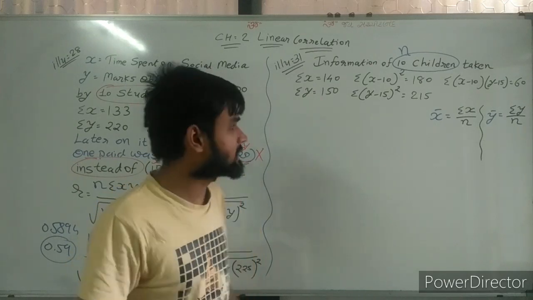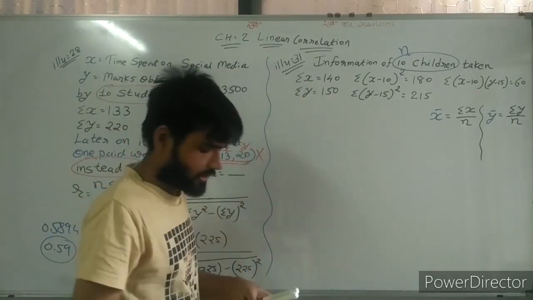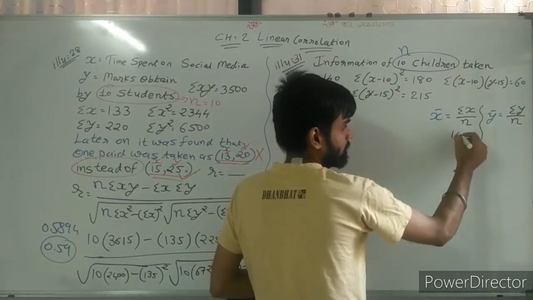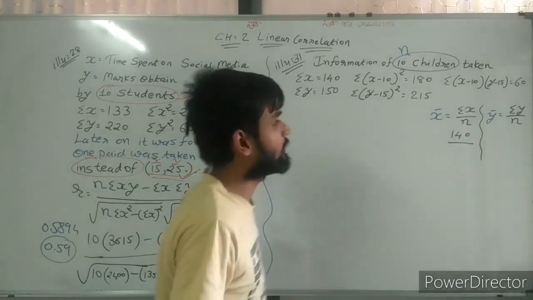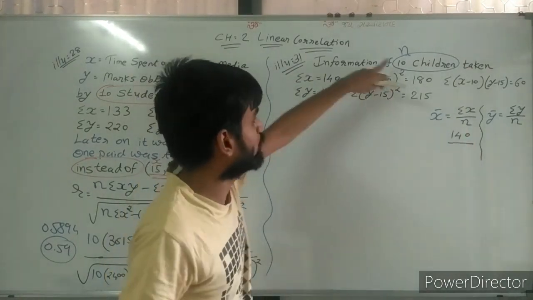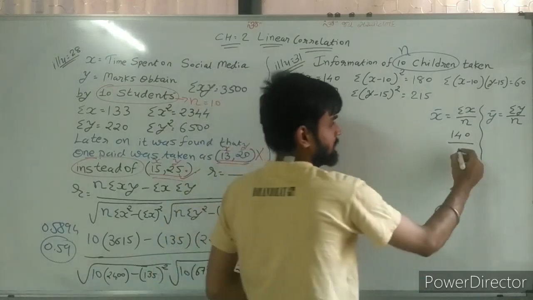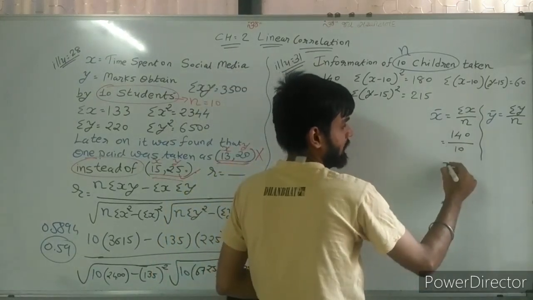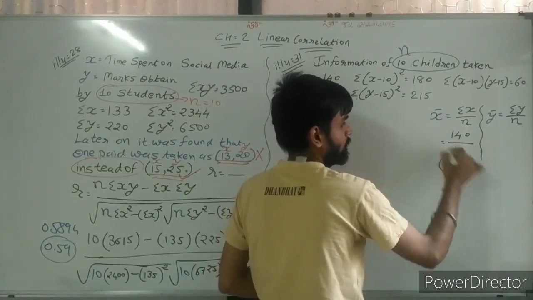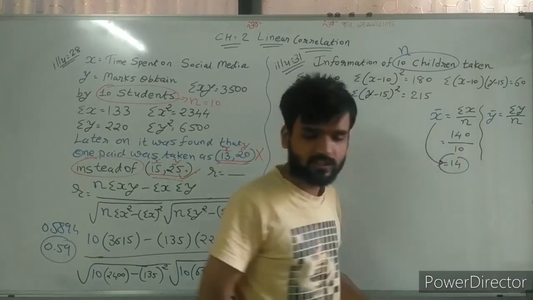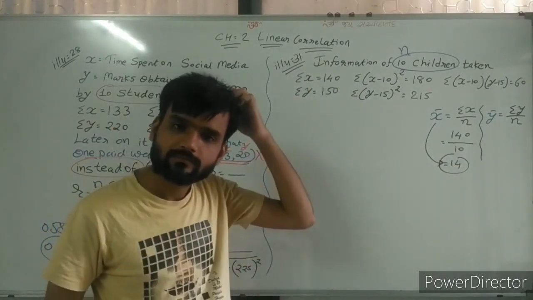So sigma x is equal to 140, so write down 140. N is equal to 10. So divide by 10, the answer is 40. So x bar is equal to 14.